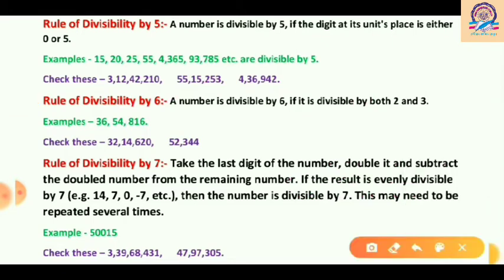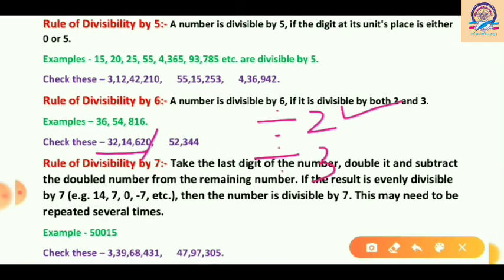The first number is 32,14,620. So is it divisible by 6? Let's check it. At the last, you can see we have 0. It means it's an even number and it is divisible by 2. Now check whether it is divisible by 3 or not.